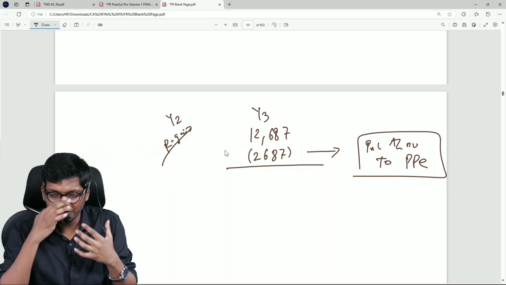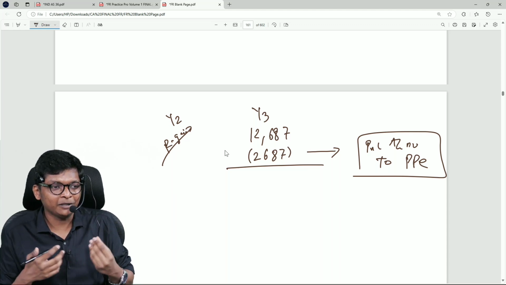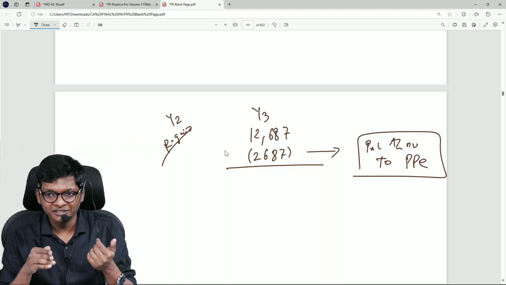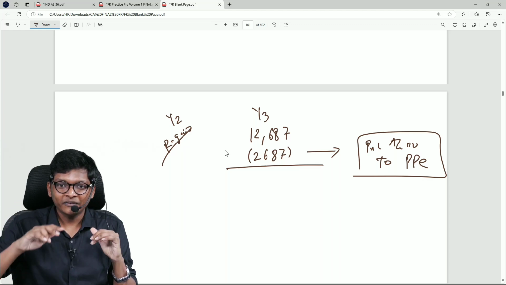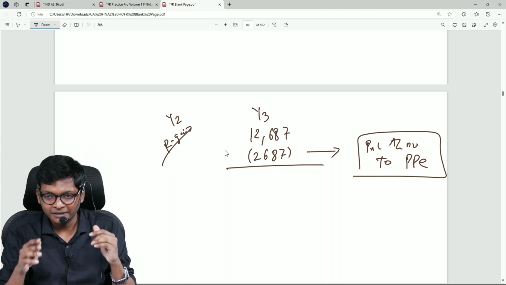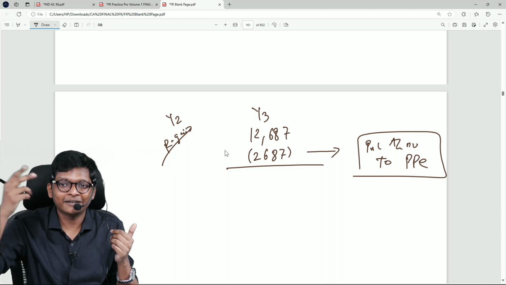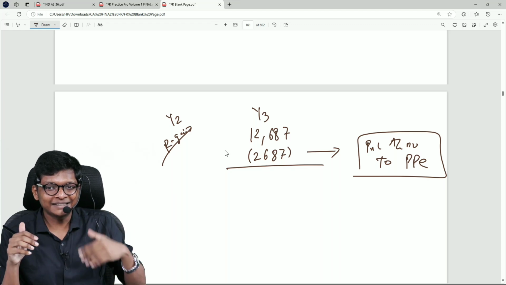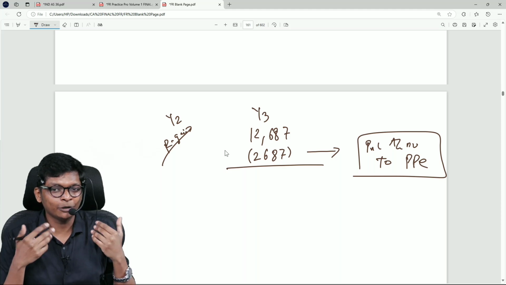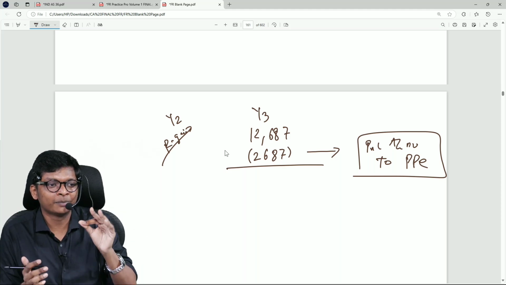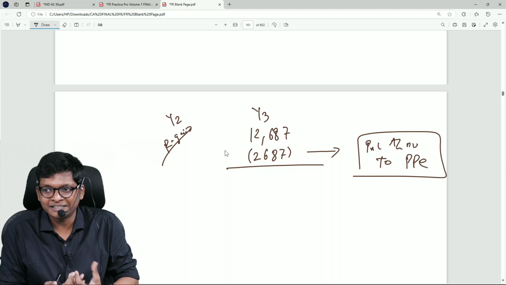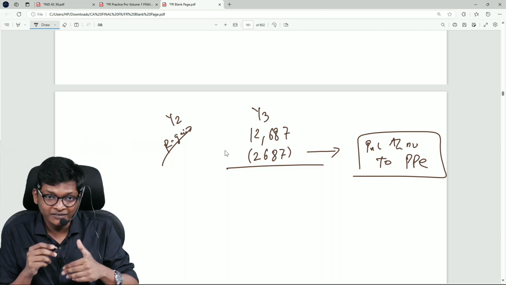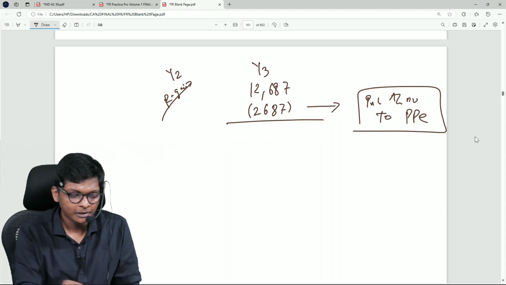That is the, what to say, the only interesting complex part of the standard. Sir, year 1 I did upward revaluation, year 2 I did downward revaluation, year 3, year 4 I was silent, year 5 again I did revaluation, year 6 I did impairment, year 7 I did impairment reversal, year 8 I did revaluation. How to do? By end of this standard, you should know. Over 20 years, I did 10 times revaluation, 10 times impairment. I don't care, how to account for all of this with depreciation. That understanding, if you get at the end of the standard, we are on the right track. PPE along with the standard. Are you following, guys? That only we have sums. We have very good sums, beautiful sums before we get there.